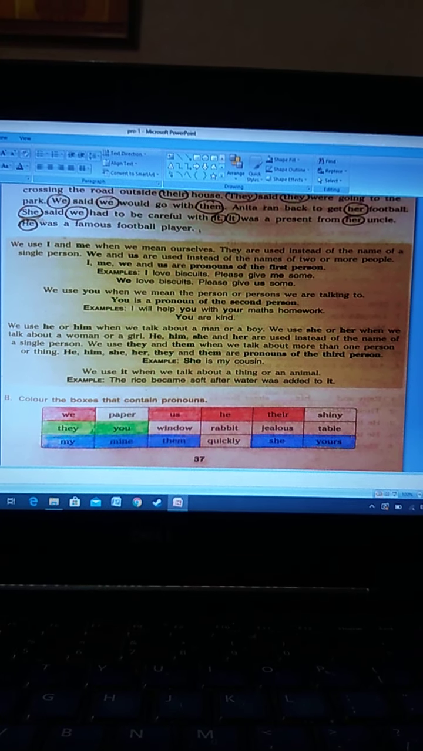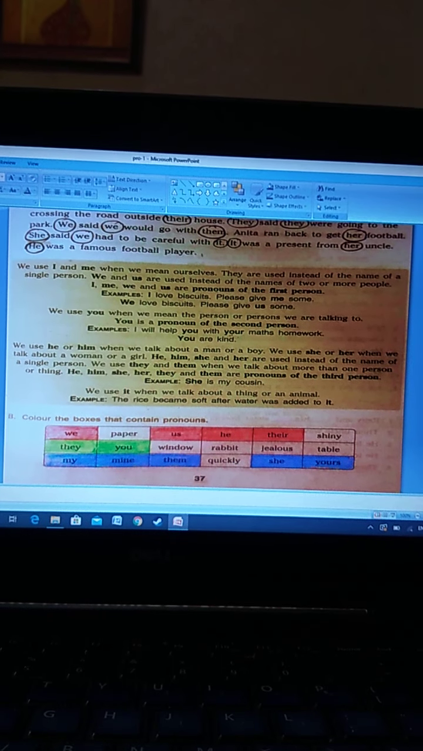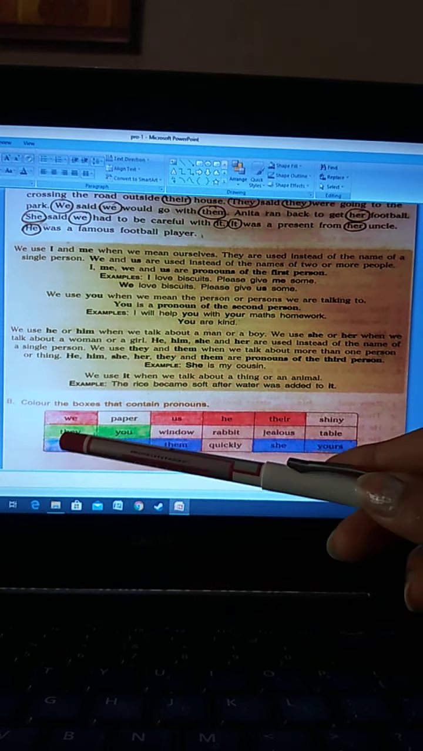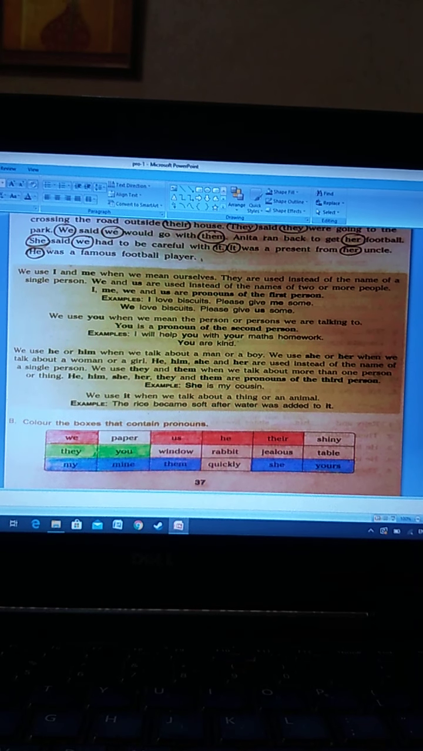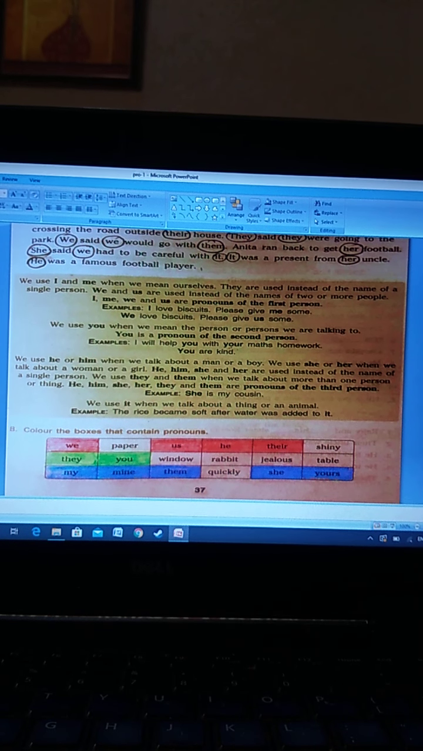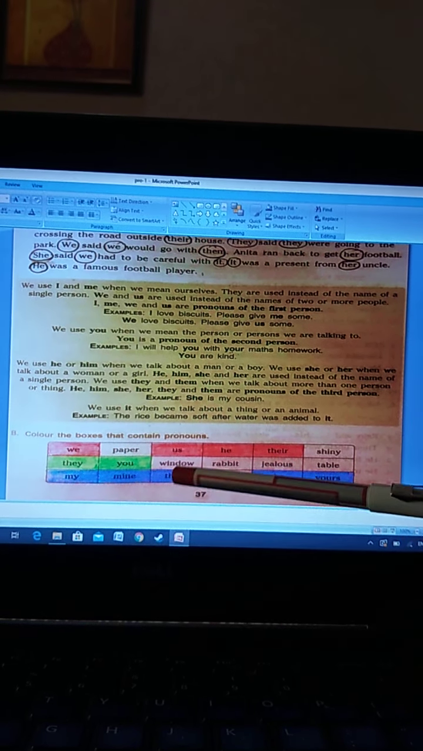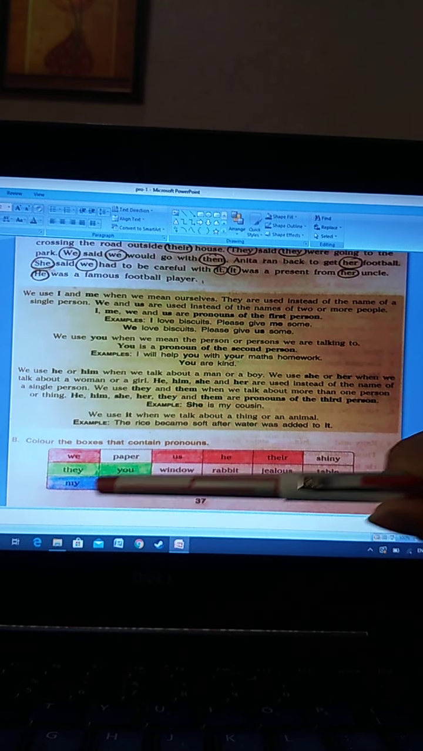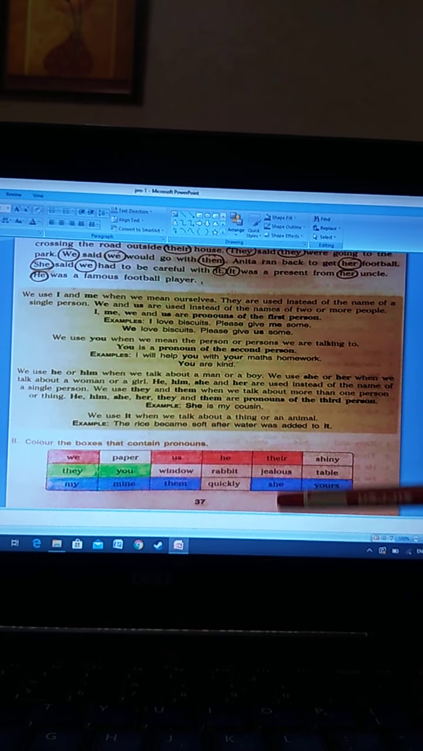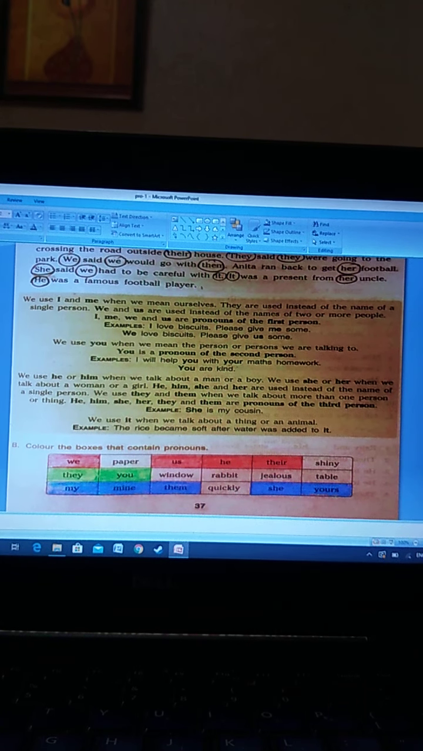Last part, color the boxes that contain pronouns. So you have to find out the pronouns and color the boxes. Like we, they, my. All these are pronouns. Paper, you, mine. So do it yourself. Okay, these colored ones are the pronouns: we, they, my, you, mine, us, them, he, their, she, yours. These all are the pronouns.